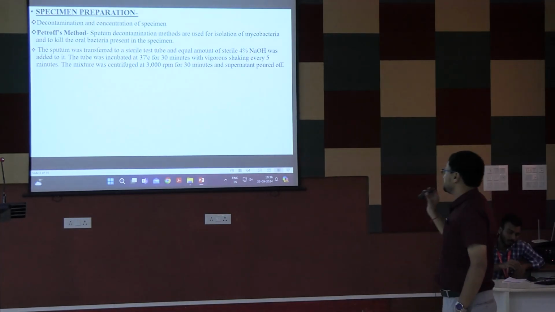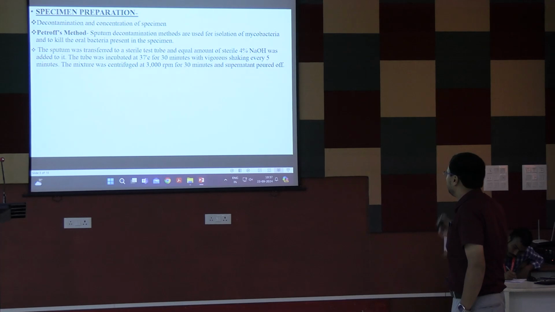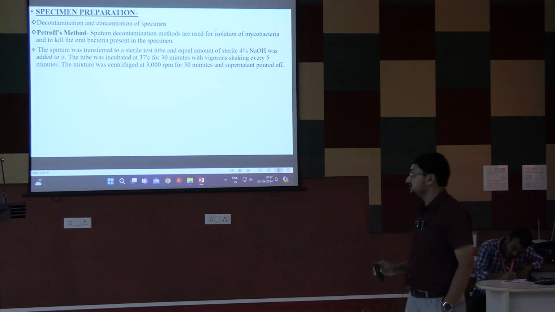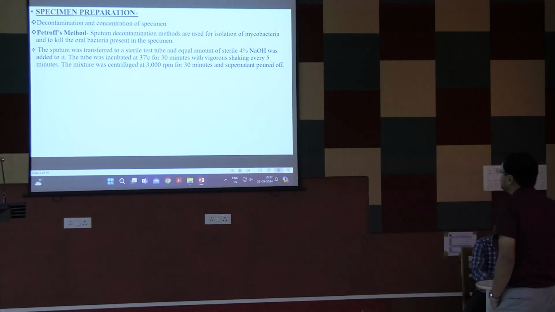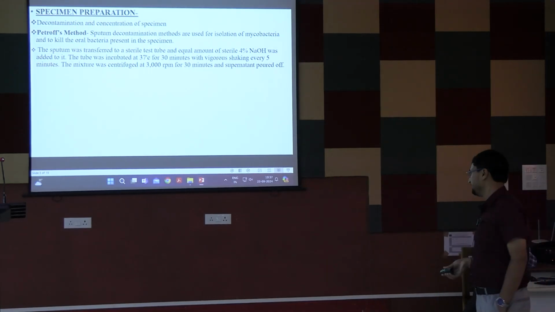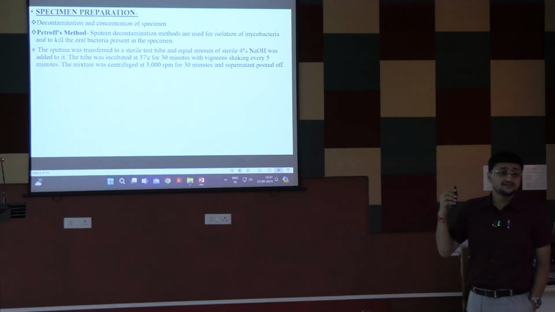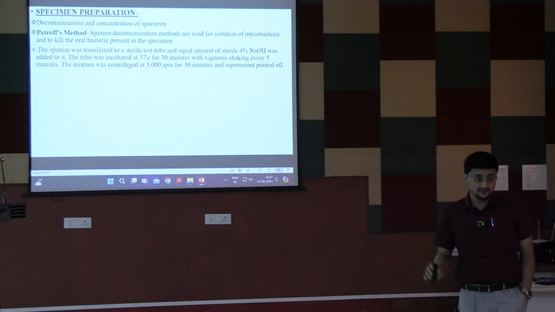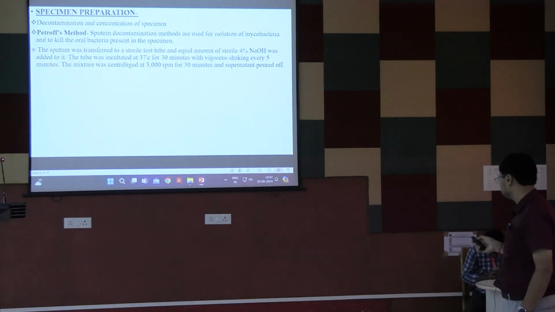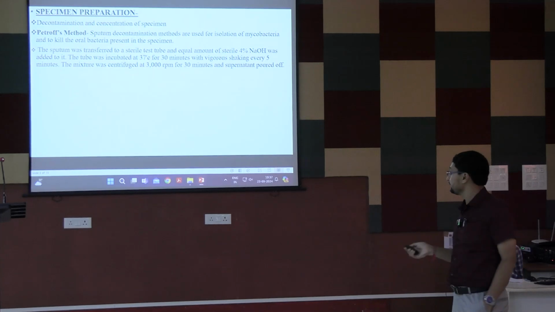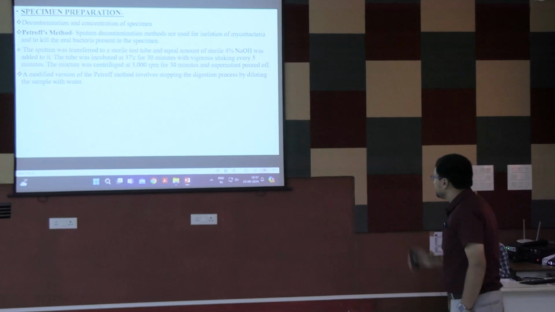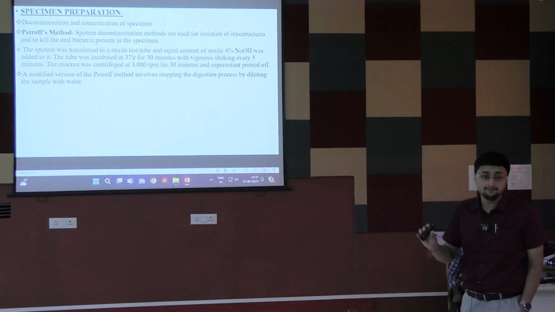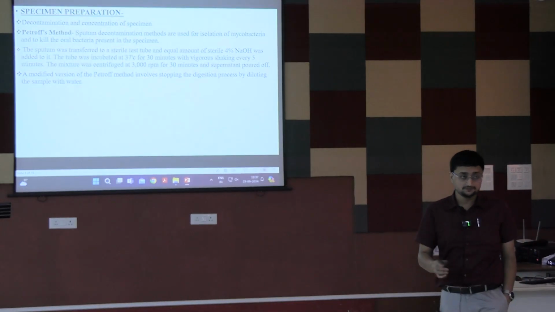The sputum is transferred to a sterile test tube, followed by adding sterile 4% NaOH, which kills the commensals, and then the tube is incubated at 37 degrees centigrade for 30 minutes. Then the mixture is centrifuged at 3000 RPM for 30 minutes and the supernatant poured off. A modified Petroff's method involves stopping the digestion process by diluting the sample with water before the NaOH.